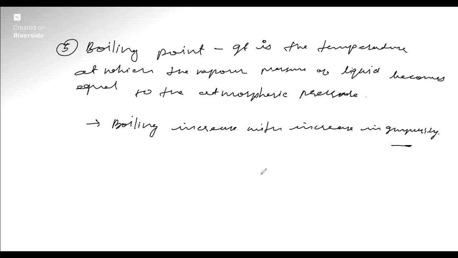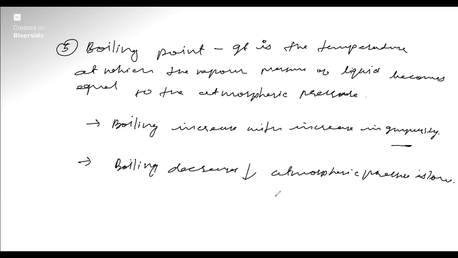At high altitude, boiling point decreases because the atmospheric pressure is low. That's why food takes more time to cook at high altitude. That's why the cooker was invented, to cook food at high altitude. In the cooker, more pressure is applied, so the boiling point is less and food can be cooked quickly. If atmospheric pressure is low, boiling point will be low, and food takes more time to cook at high altitude. This is the reason.